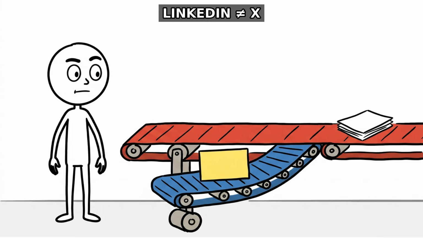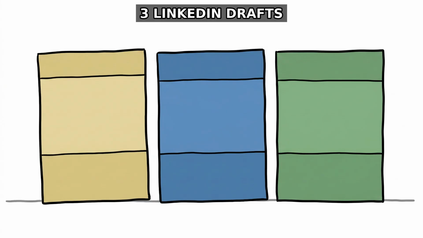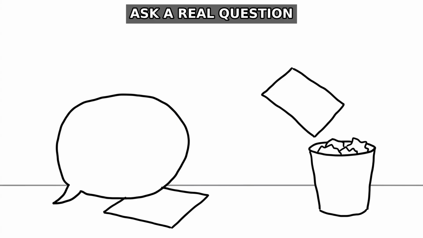LinkedIn needs a different rhythm because useful context matters more than speed. 3 LinkedIn drafts use a problem, a lesson, and a practical example. Each draft ends with a real question instead of a fake inspirational speech.